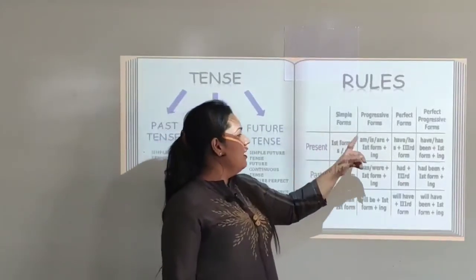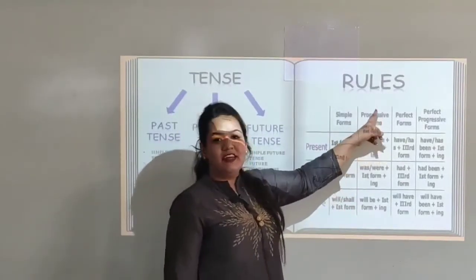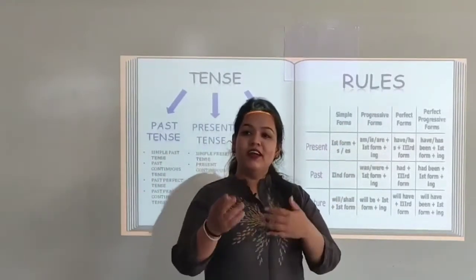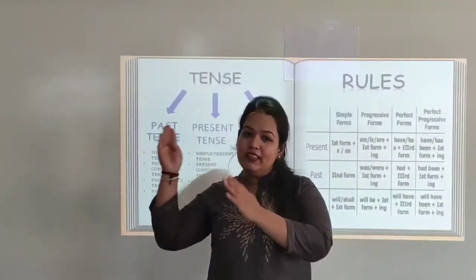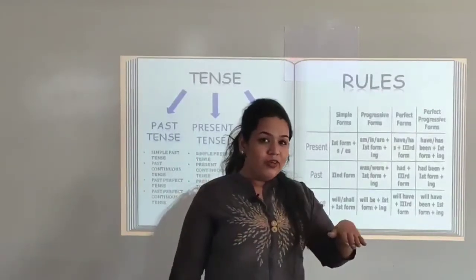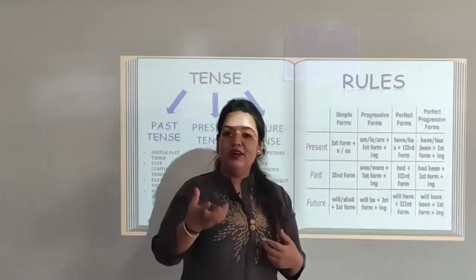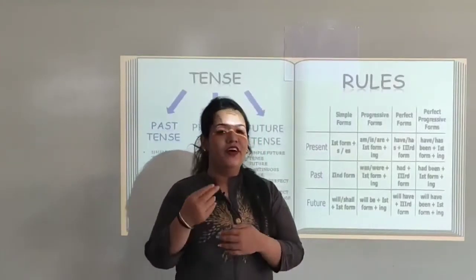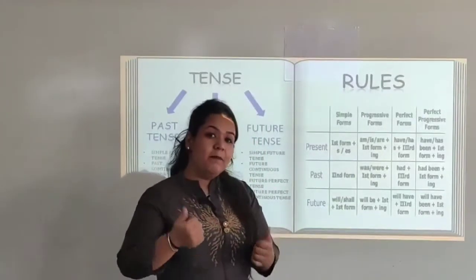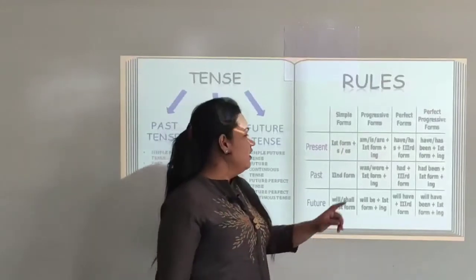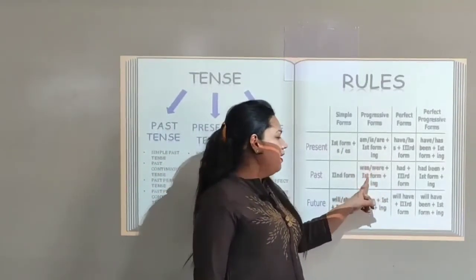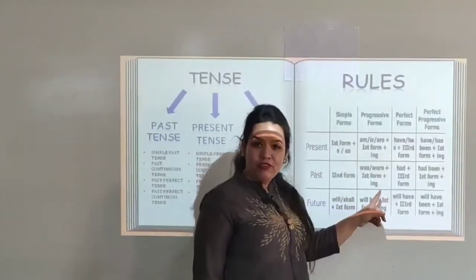Coming ahead, past progressive, that means past continuous tense, that means the action was going on continuously in the past time. It is not going on currently, but when we are talking about that moment, in that moment it was going on continuously in the past, not in the present. So we add was, either was or were plus ing form of verb.